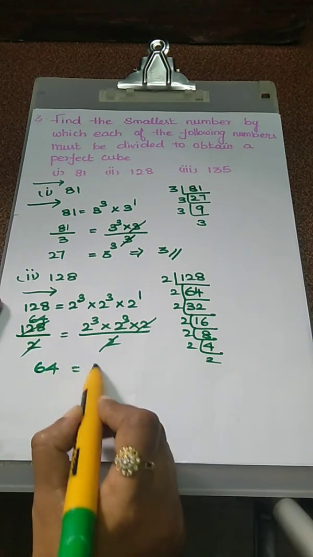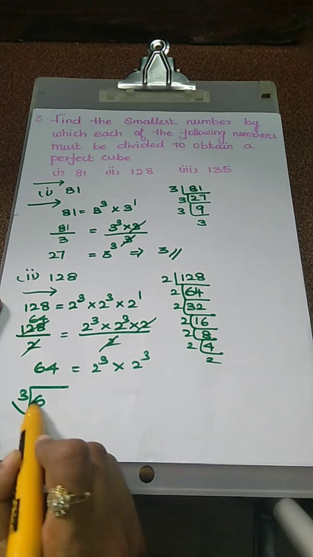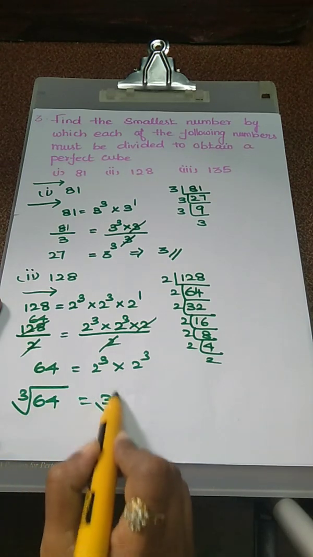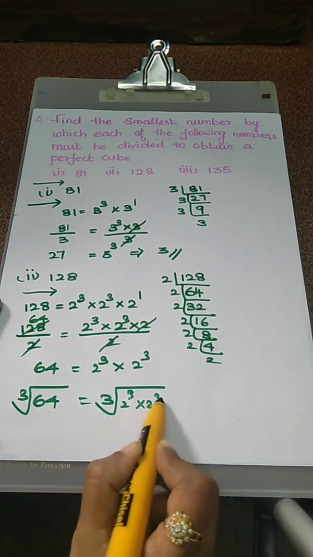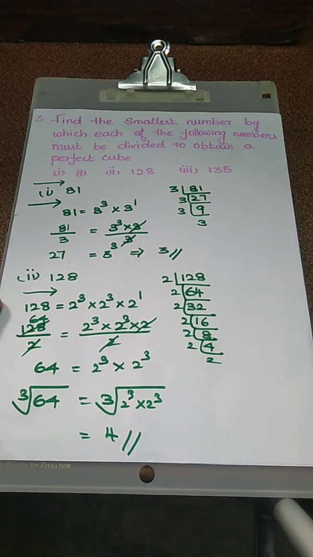So 64 is equal to 2 power 3 into 2 power 3. Taking cube root on both sides, now easily we get the value. What is the value? 4. So which is a perfect cube.